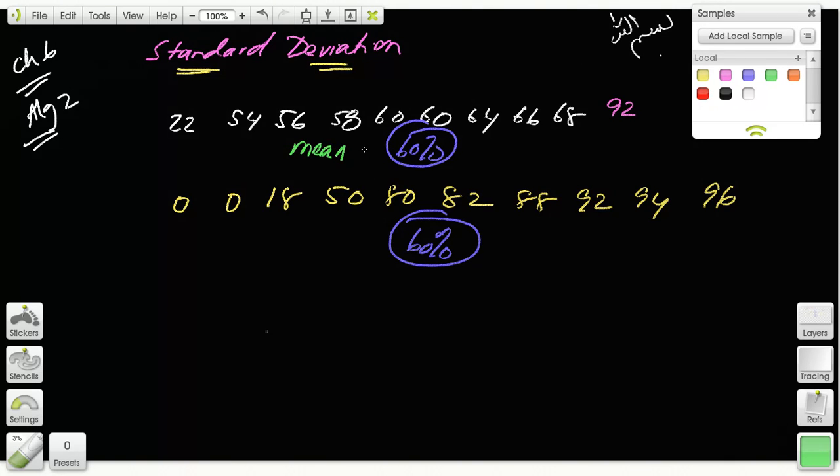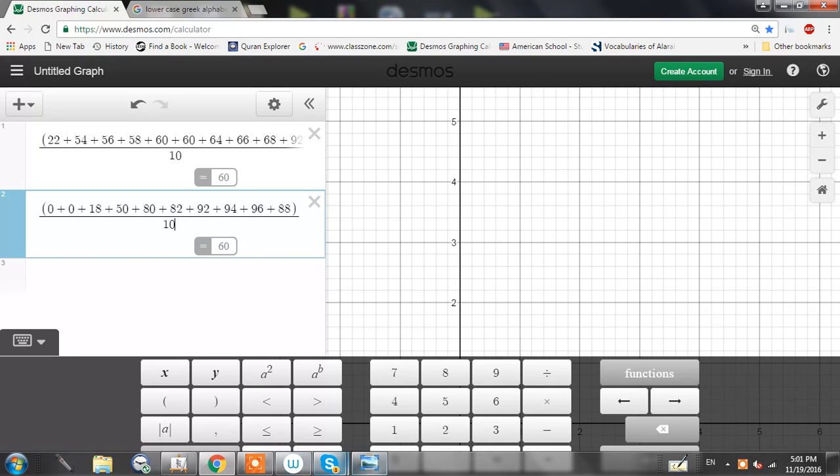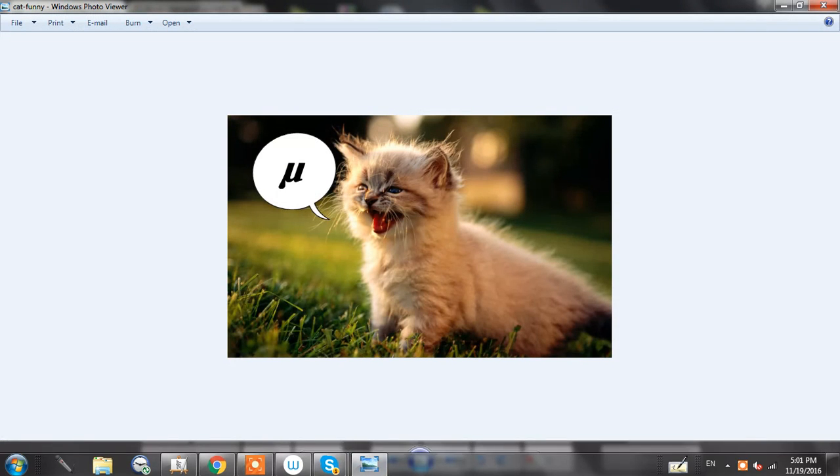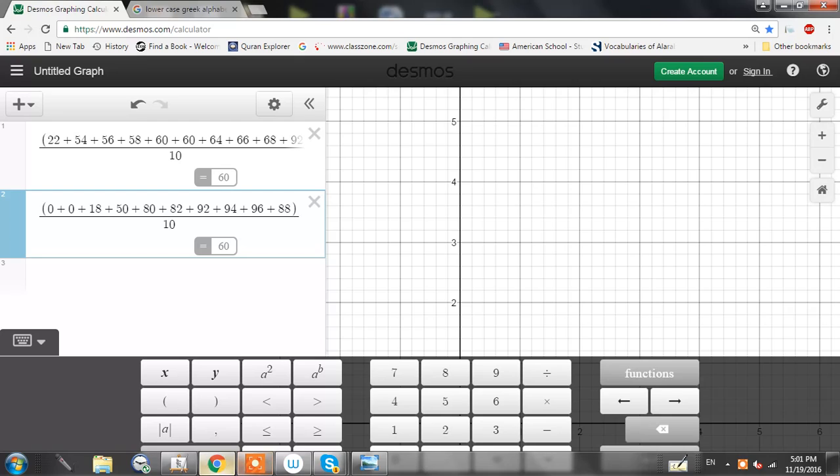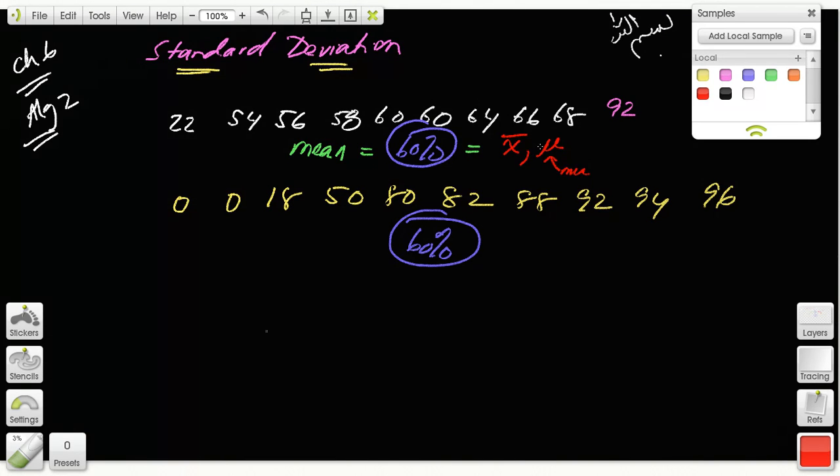Different statistics books give different symbols for mean. Sometimes it's this, sometimes it's this. This is mu. I'll tell you how to remember that. So mu is sometimes a symbol for mean.